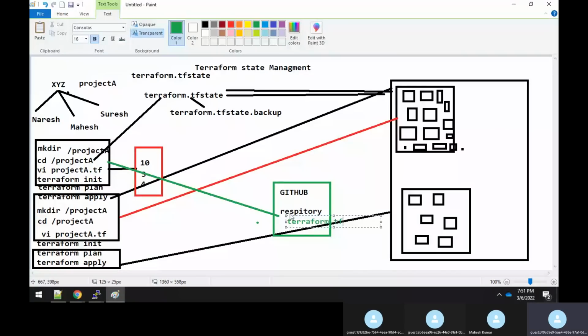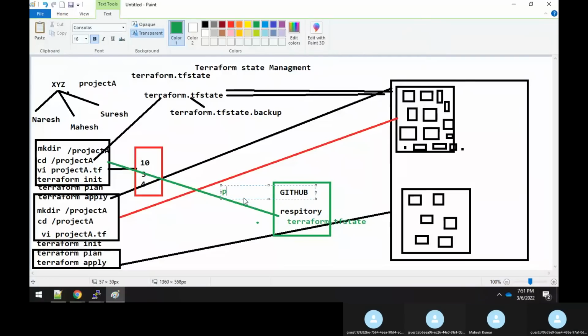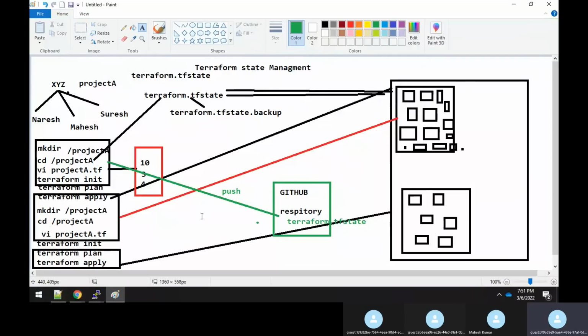So he will do a push operation of the terraform.tf state file. Tomorrow, if Mahesh wants to continue, before he does it, he wants to do a pull. So he will do a pull operation from your GitHub so that he gets the latest terraform.tf file to work on.